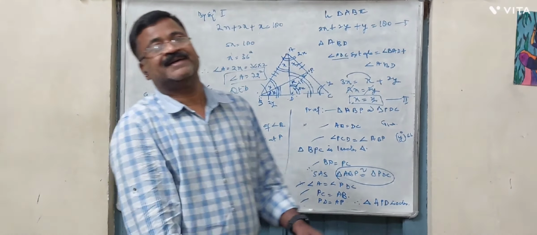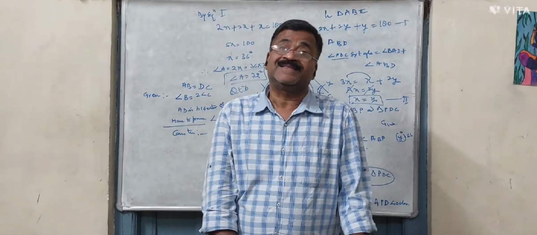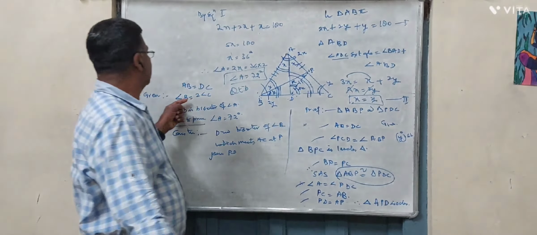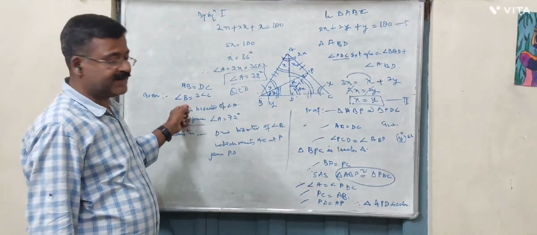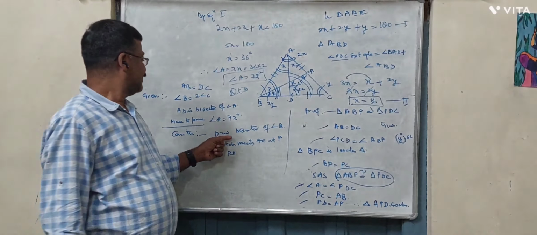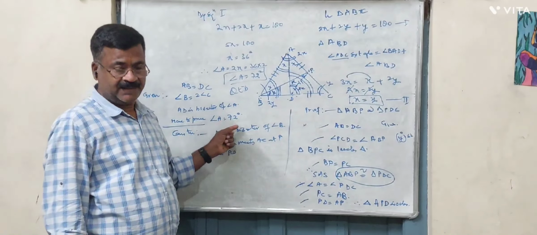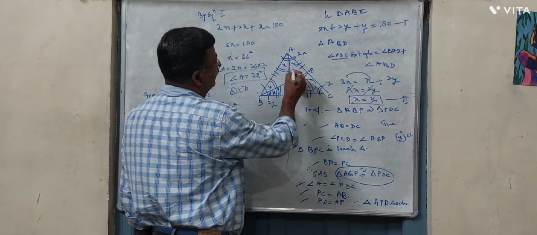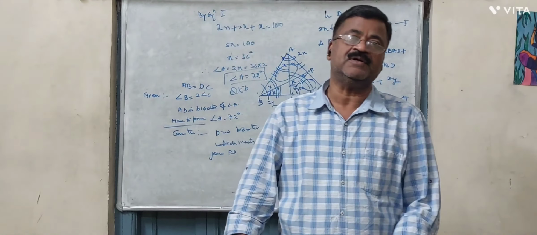So this is a simple congruency problem. Nothing is given except the condition that angle B is equal to 2 angle C. We did some construction, and by the help of these constructions and by the help of this congruency, we have proved that angle A is equal to 72 degrees.